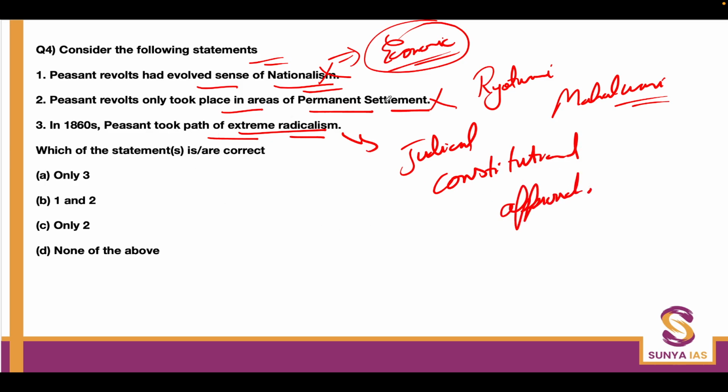Fine. So the first and second are wrong. The third one is right? No, the third one is also wrong. So all of them are wrong. The D option is correct over here.